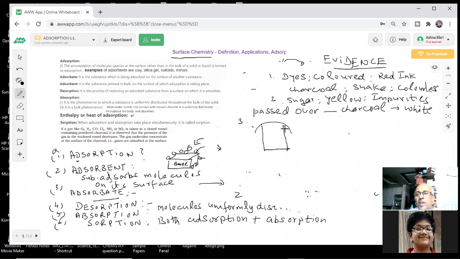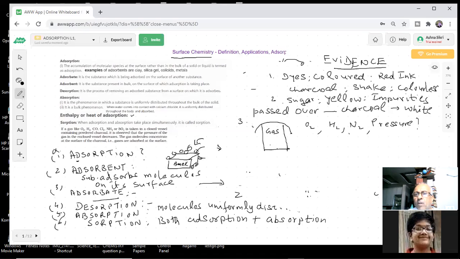This has some gas in it. You can put oxygen, hydrogen, nitrogen, different gases, one at a time, supposing. You can measure the pressure of the gas. How can you measure the pressure? There is an instrument, a manometer. They will attach it and measure the pressure.